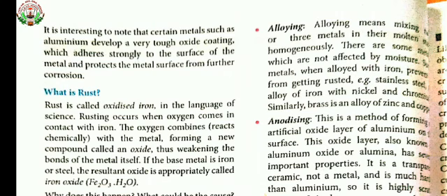Aluminium oxide is a transparent ceramic, not a metal, and is much harder than aluminium. It is highly scratch resistant. It is a poor conductor of heat and electricity. The layer of aluminium oxide prevents corrosion. So this is about anodizing.